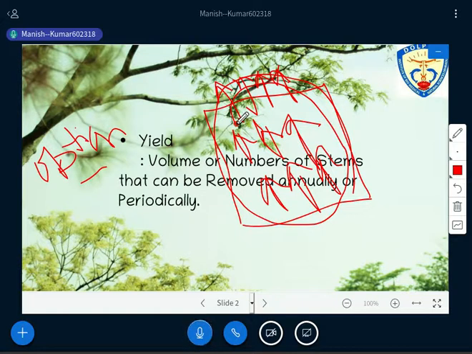So if we are doing this kind of practice, what is the yield? How can we understand the yield then? If you are using option 1 of clear felling, the yield will be the total volume, or the total value, of timber that you are supposed to get extracted. Listen carefully again.